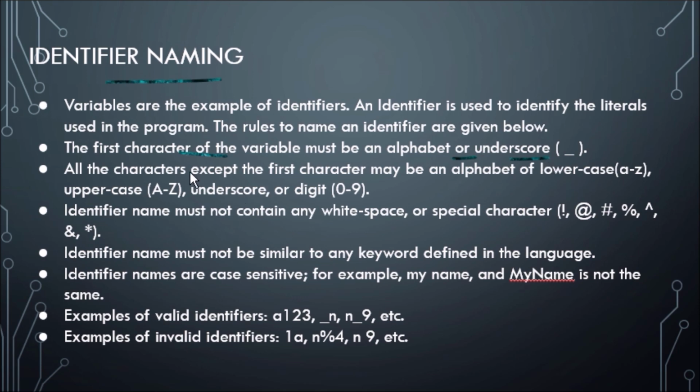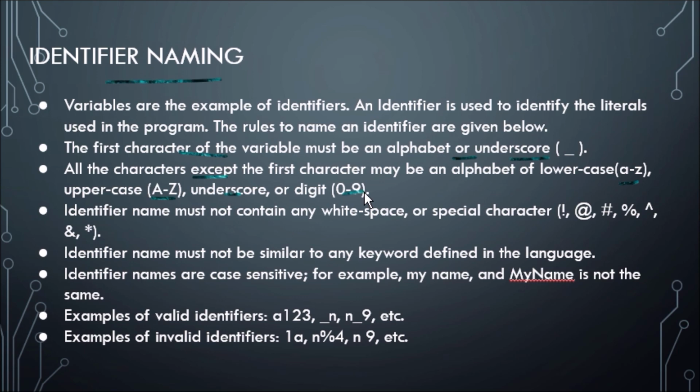Second rule: all the characters except the first character may be an alphabet, including A to Z in lowercase and uppercase, an underscore, or a digit 0 to 9.